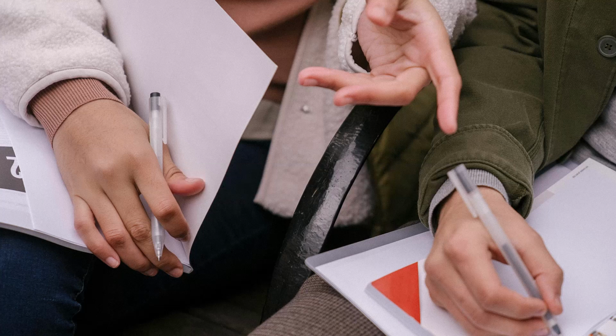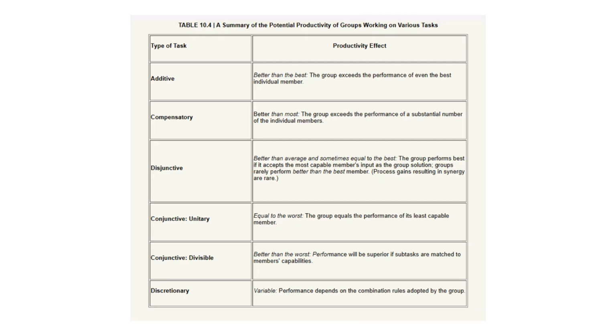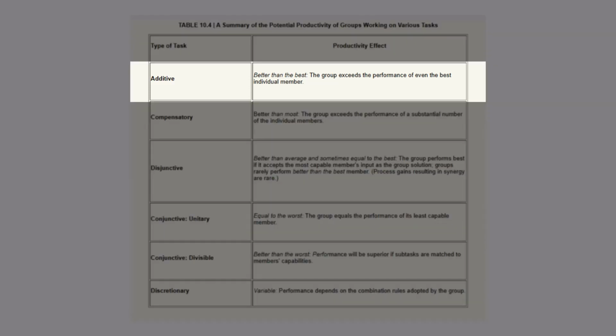Finally, we should consider how members contribute to the task. There are 5 categories shown here in this table. Additive tasks are completed by adding together members' input. These tasks are divisible and maximizing, and everyone performs the same job.